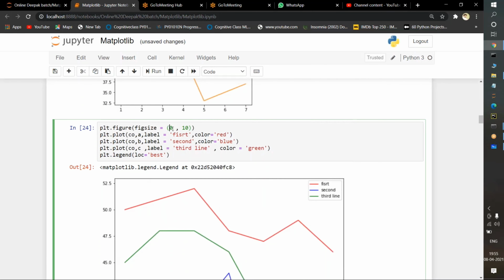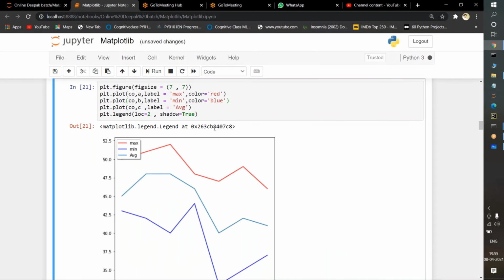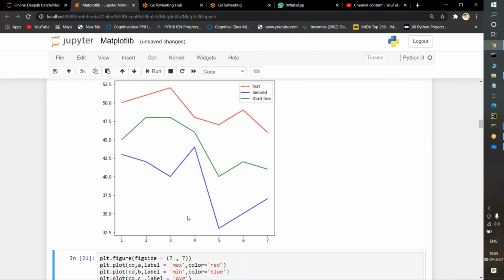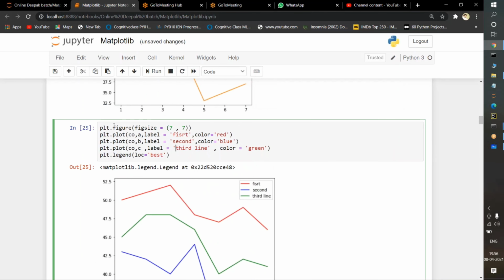Suppose I pass 7, 7 here, it is going to select that size, 7 height and 7 width. So we can also explicitly give our own figure size with the help of this command. This is how the legend function works. In the legend function, there are different types of parameters.